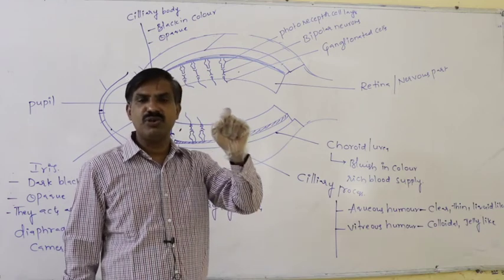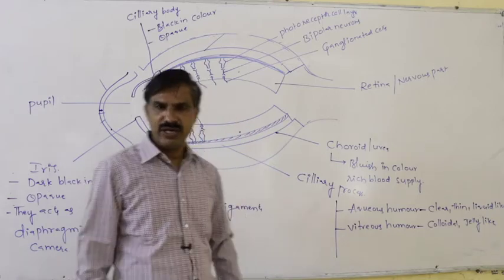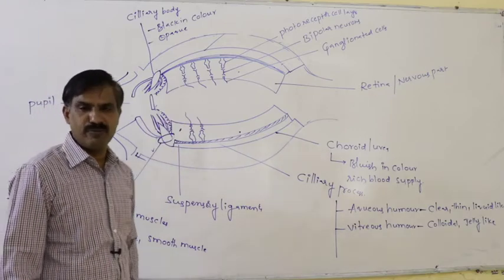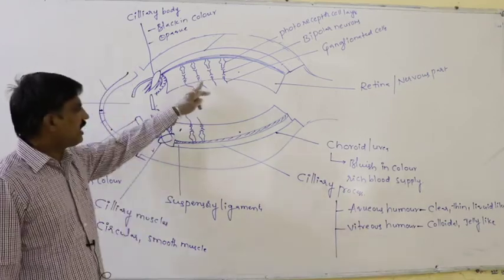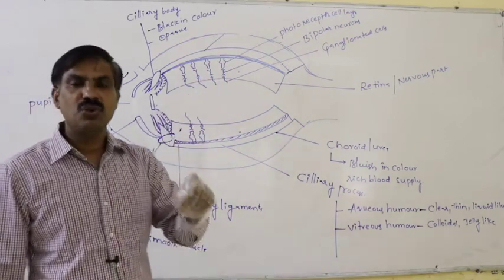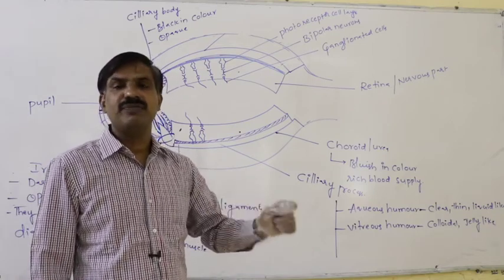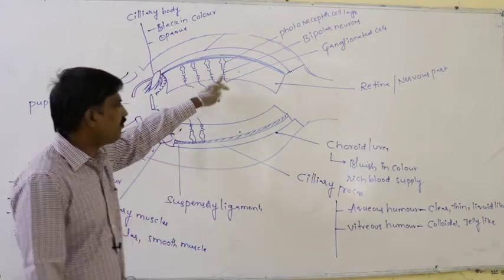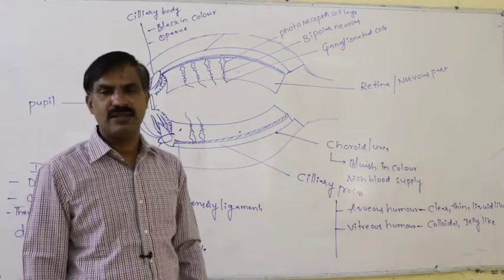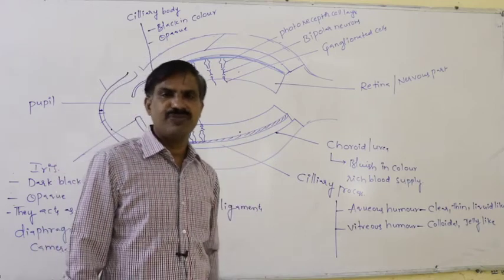Ganglionated cells are not able to generate an action potential in response to falling light, because these cells do not have photoreceptor pigments. These ganglionated cells, as well as the bipolar neurons, do not have the photoreceptor pigments. So though light passes over them, these cells are not able to receive that light and may not generate the action potential.